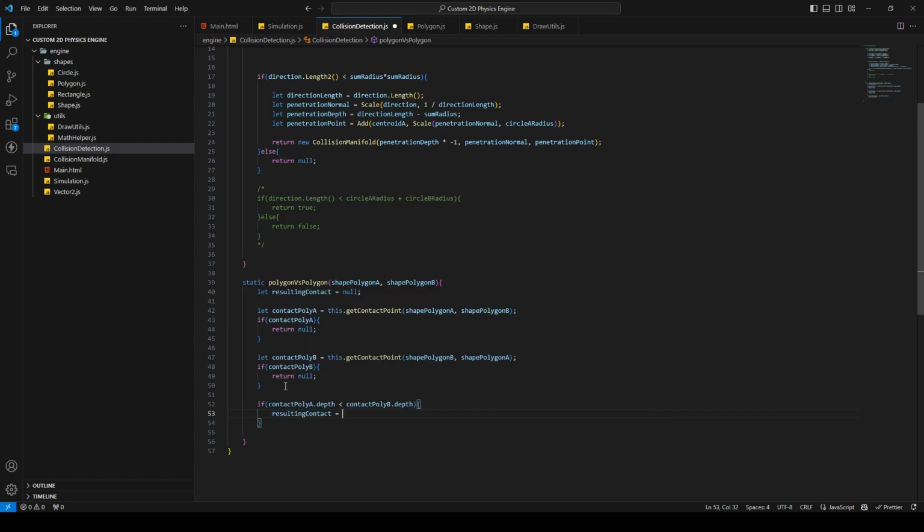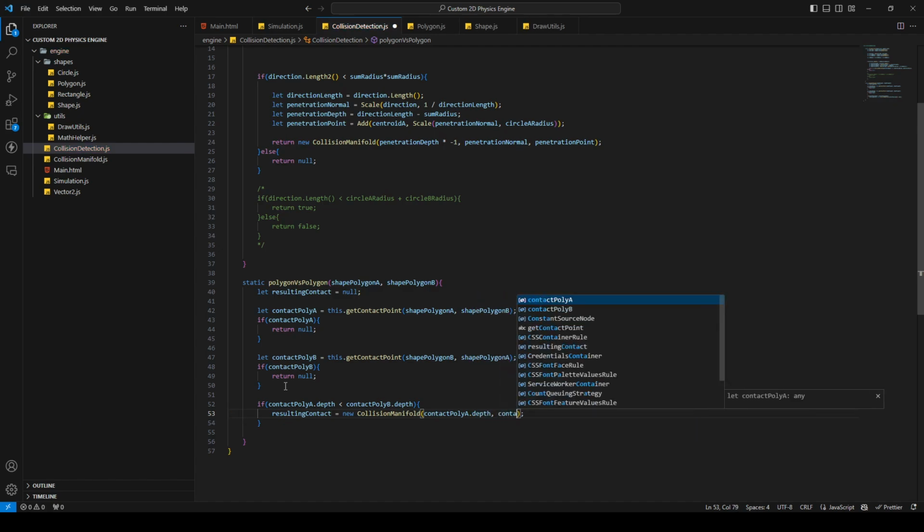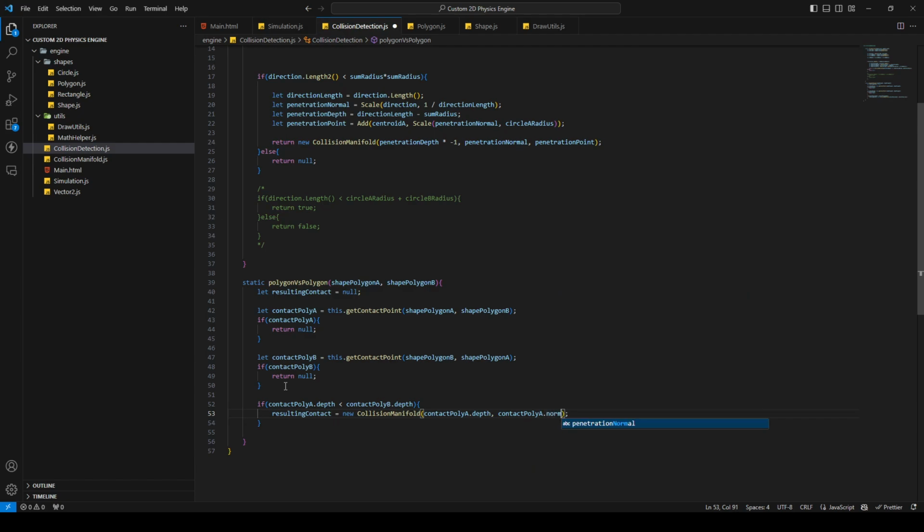So resulting contact is equal to new collision manifold. Here we say contact poly A dot depth, then contact poly A dot normal, and contact poly A dot penetration point.